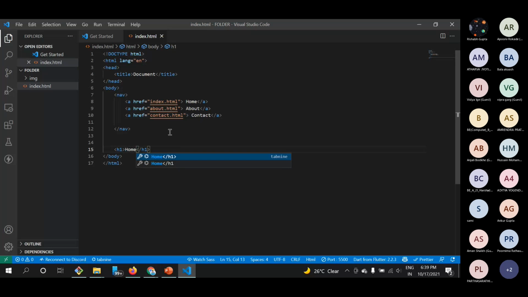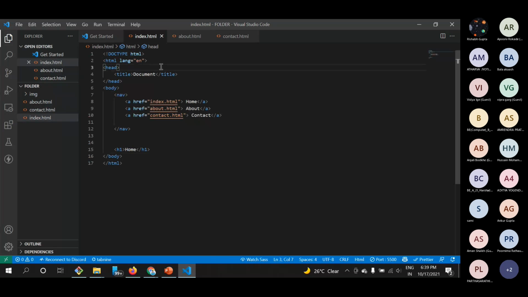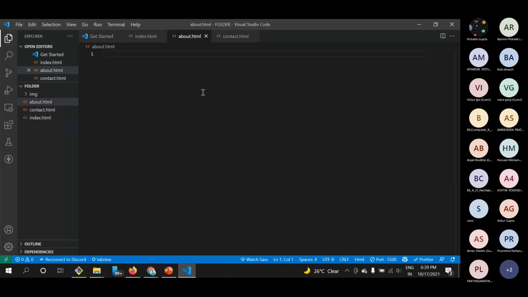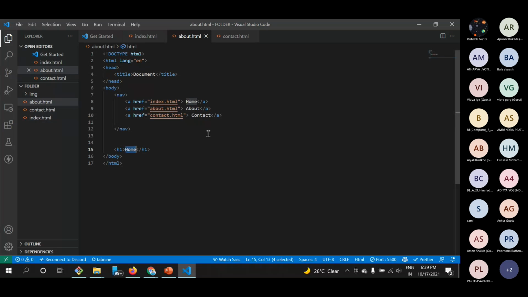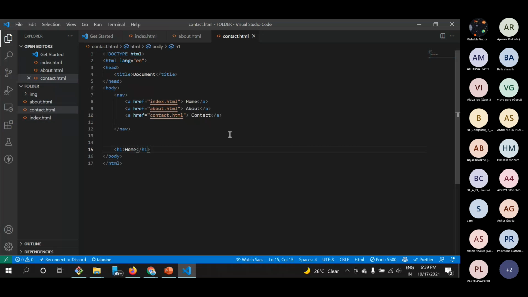So you can see that this is home, and we will create two more pages, about.html and contact.html. Here I will just copy paste this and change it to about, and the same here, change it to contact.